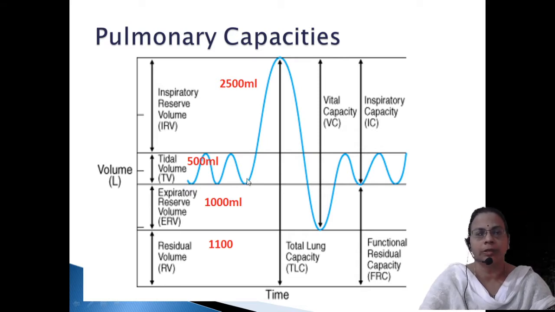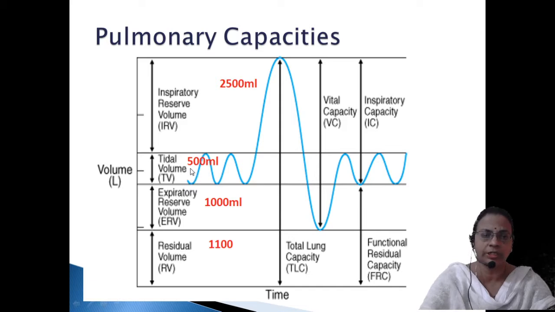The second one, IRV, inspiratory reserve volume. Inspiratory reserve volume is the additional amount of air that is taken in with the help of forceful inspiration. That means normally we are taking 500 ml in normal inspiration.